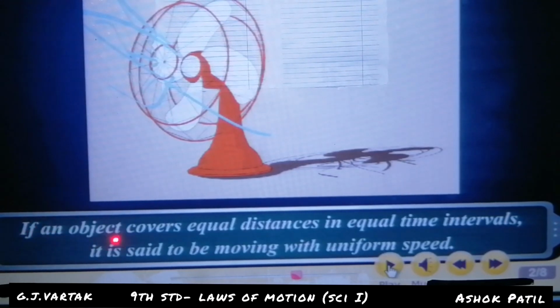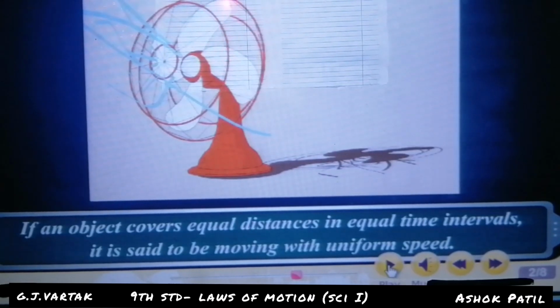If an object covers equal distances in equal time intervals, it is said to be moving with uniform speed. Here is the table fan. See here the blade of the fan.